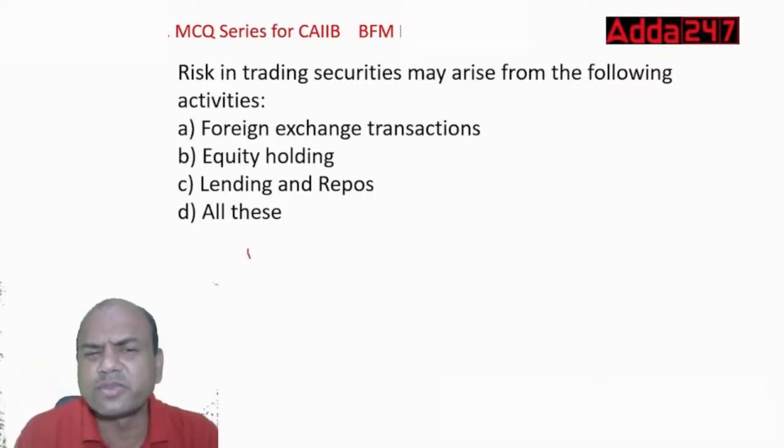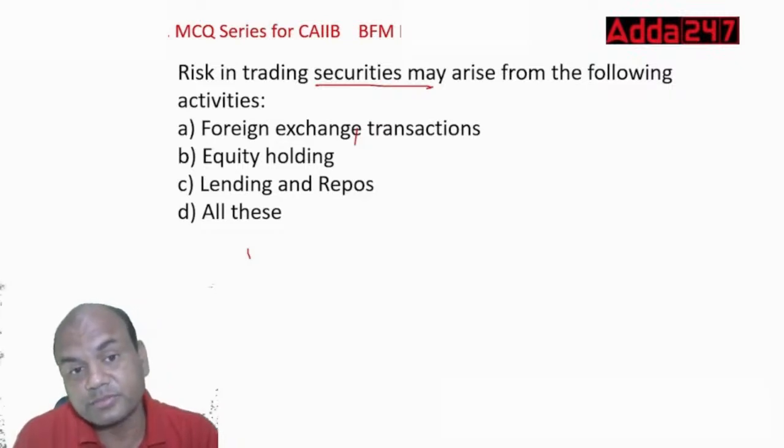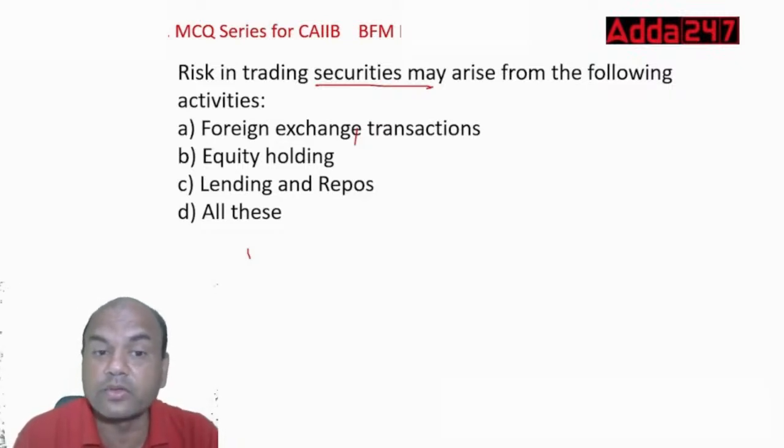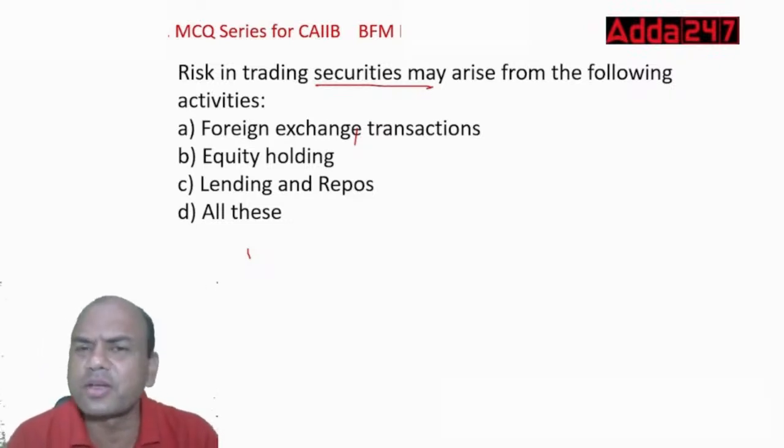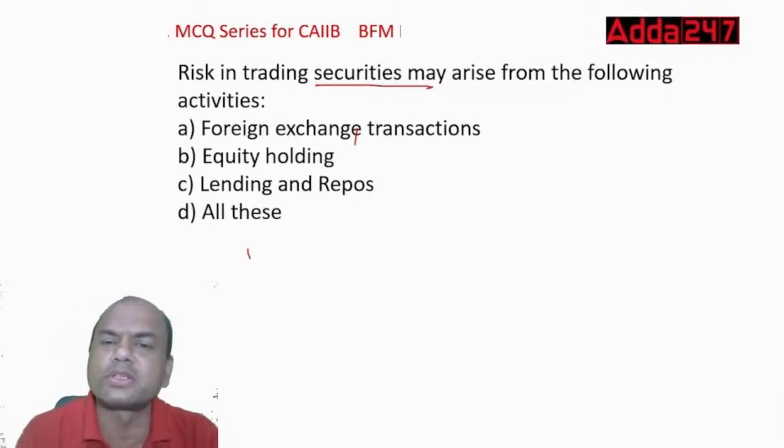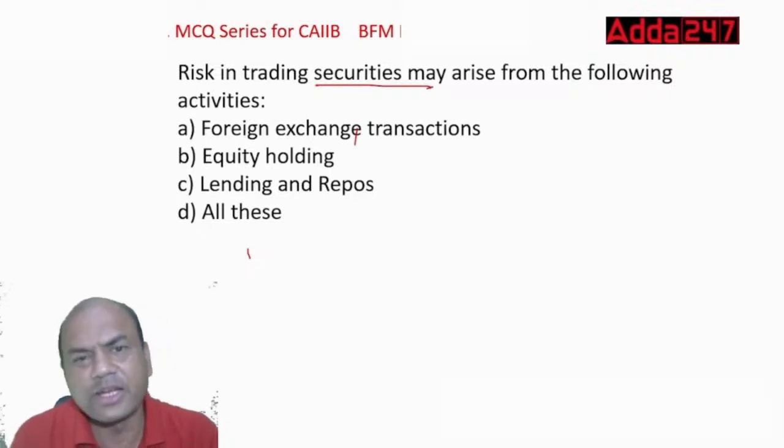Now this is a very simple answer. Trading in securities may arise due to what? Number one, foreign exchange transactions. Second, equity holding. Third, lending and repos, and all of these. So trading securities may arise because of what? This forex. Definitely, if the rate of the dollar goes up or down, that will affect it.